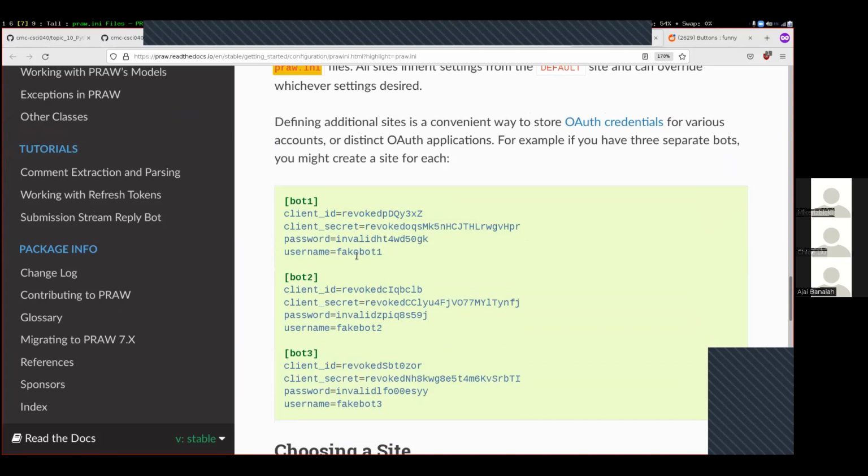I'm assuming the password is the password of the Reddit account. Username is your username of the Reddit account. Password is your password of the Reddit account. Both of these are the things that you physically typed into Reddit. The client underscore ID and the client underscore secret are the random gibberish things that Reddit created for you when you pressed that create app button.